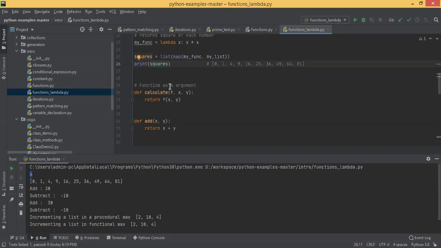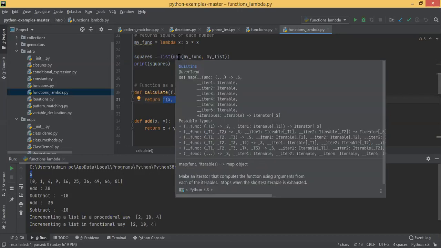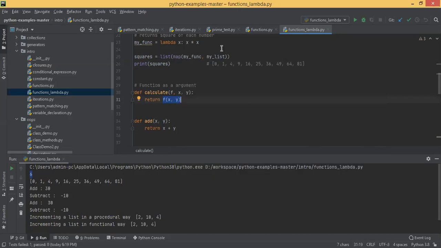So this particular thing looks like you're making a function call, isn't it? You're making a function call. Okay, and that's how you make a function call. Just like you call the map function here in line number 25, you pass two parameters, myfunc comma my list. It also looks like this. F, you're passing two parameters x and y.